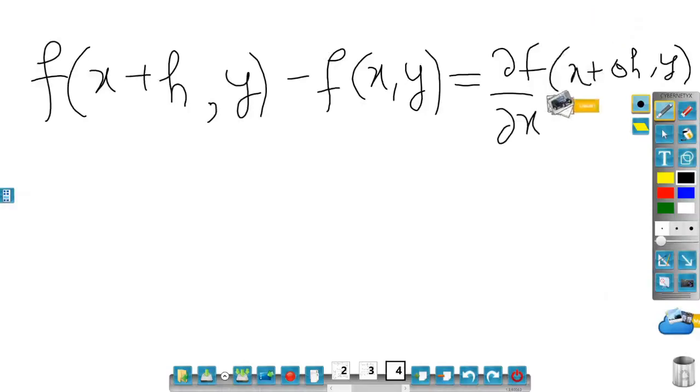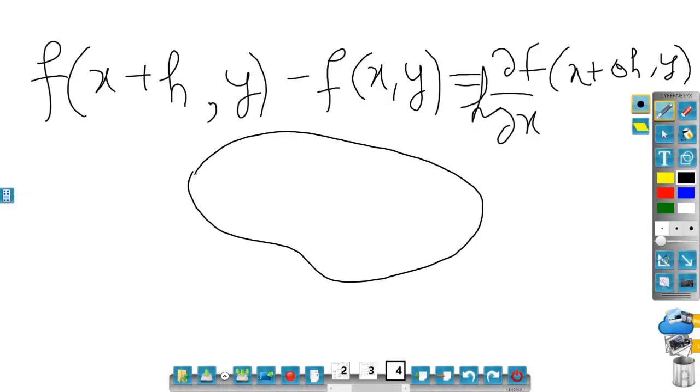So of course I forgot to multiply by h. If you observe in one variable, it is f of b minus f of a is equal to b minus a in bracket, then f dash at c. That is what you must have studied.